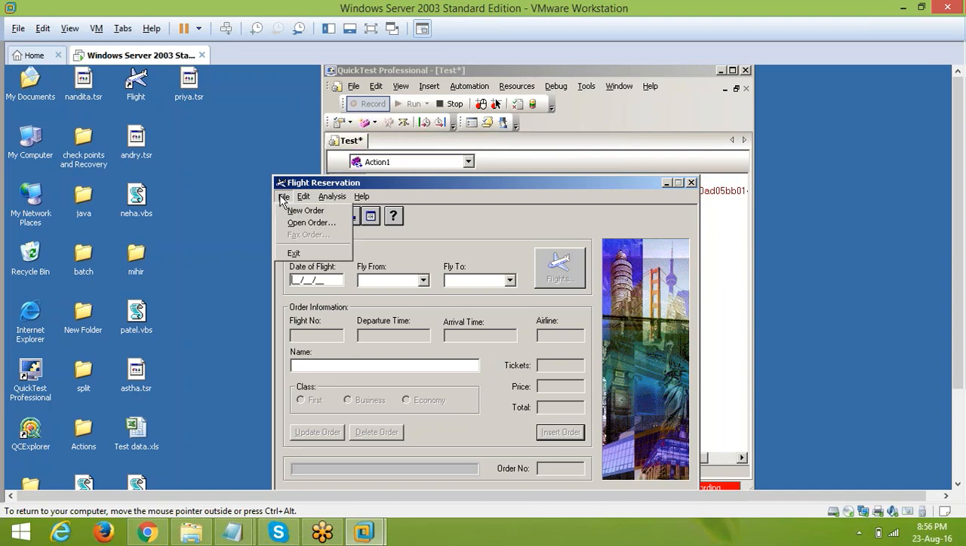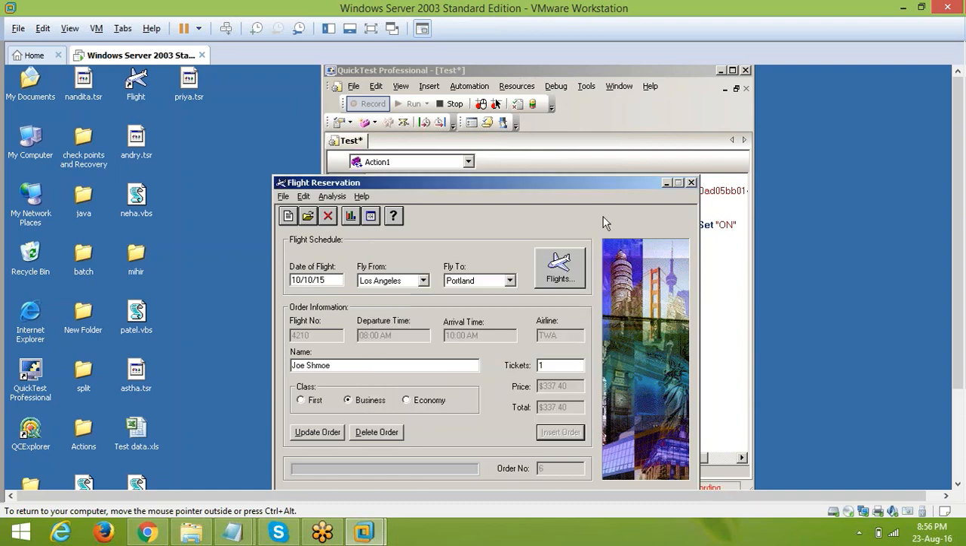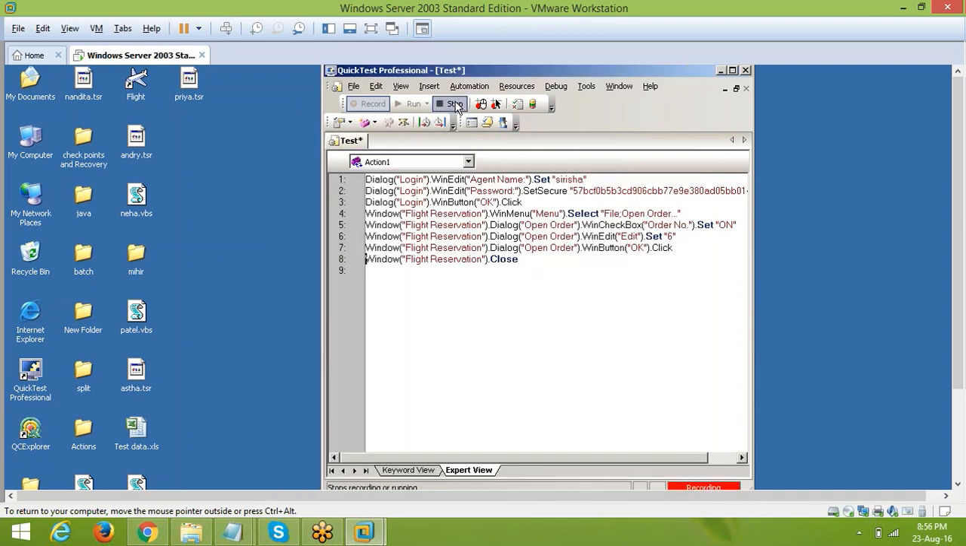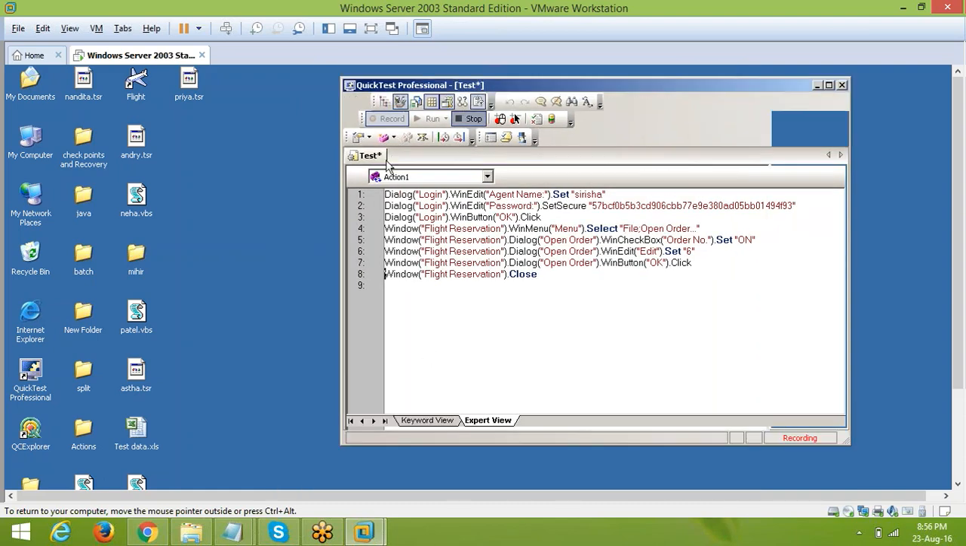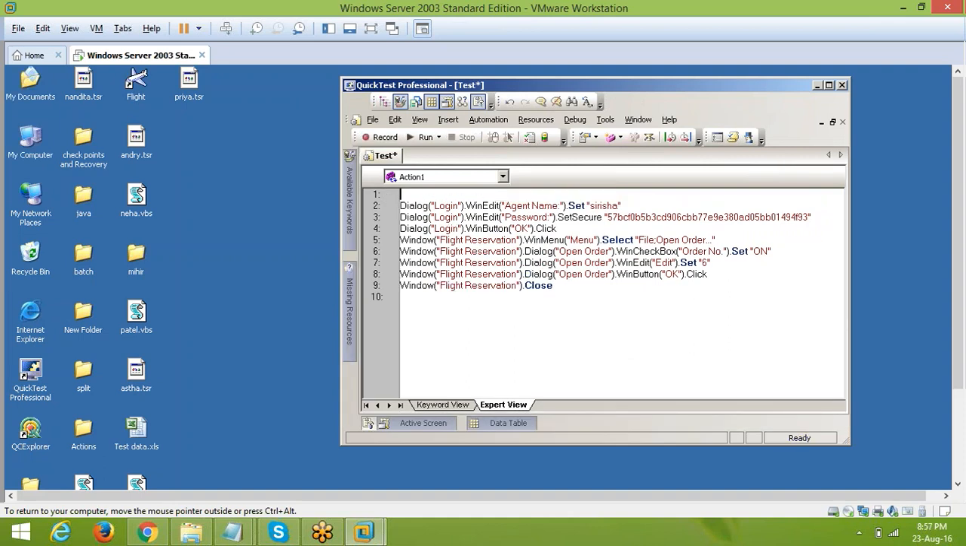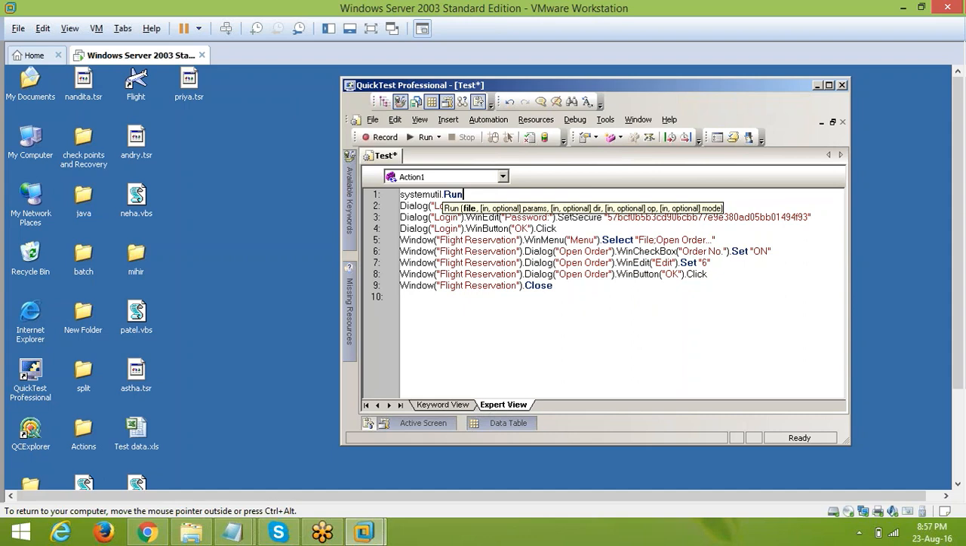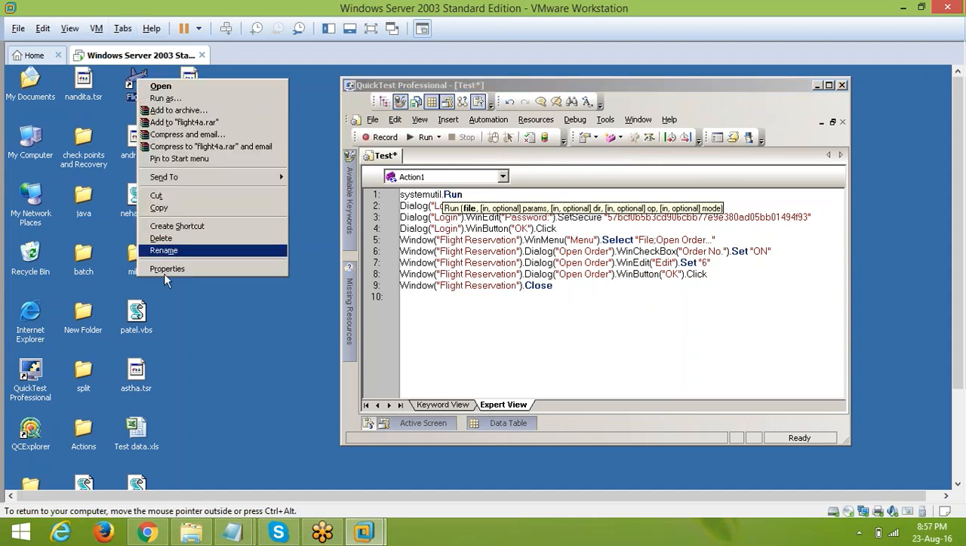Go to file, open order, OK, then close it. So that script I just generated, and I want to open the application automatically, right? So I'm using the SystemUtil.Run statement. So for the flight application, the path of the application, right?